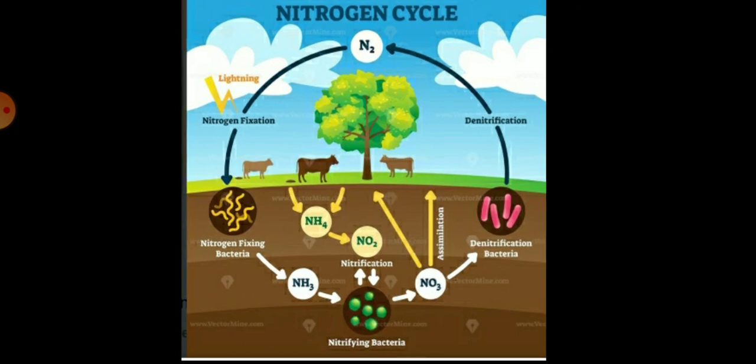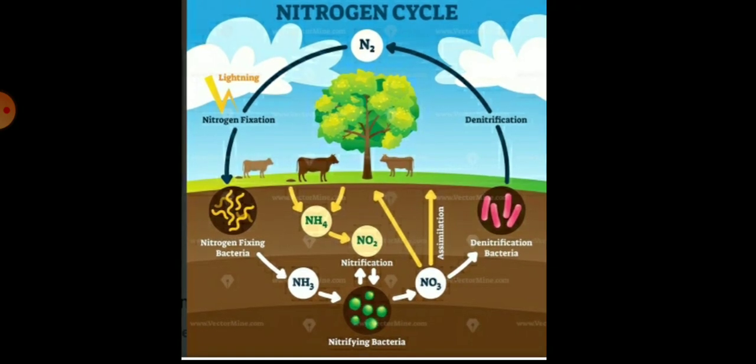So children, it involves several processes. We can see these processes in this diagram: nitrogen fixation, nitrification, denitrification, decaying and also putrefaction.